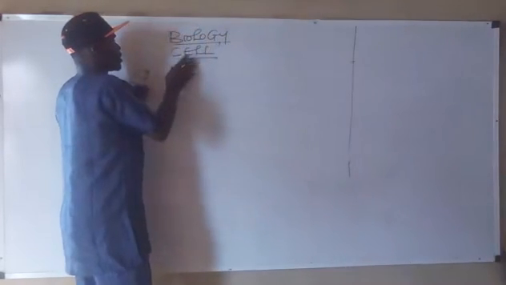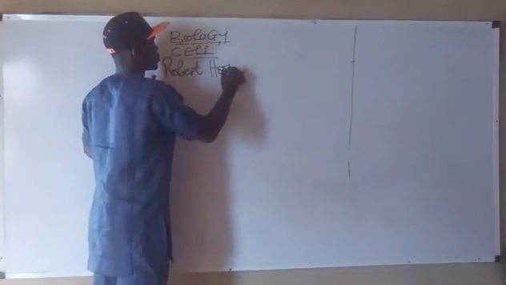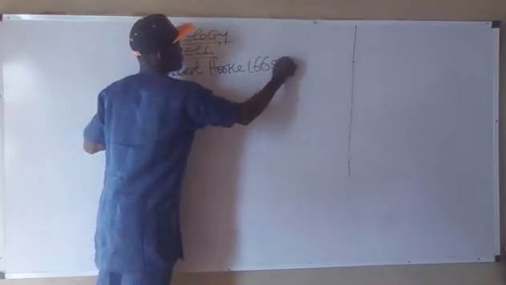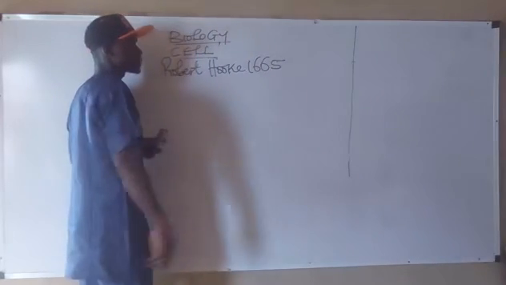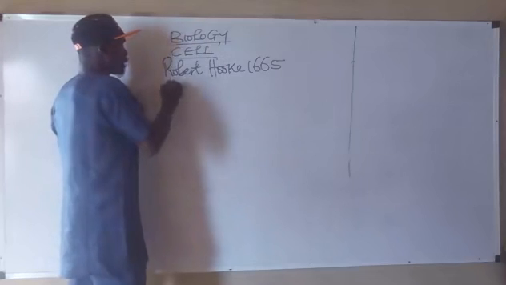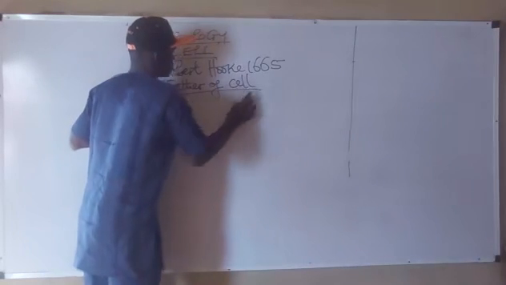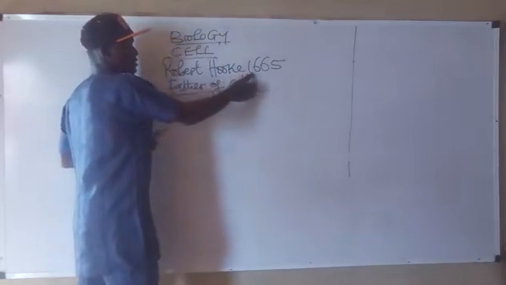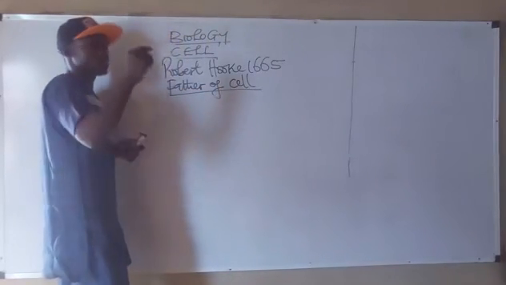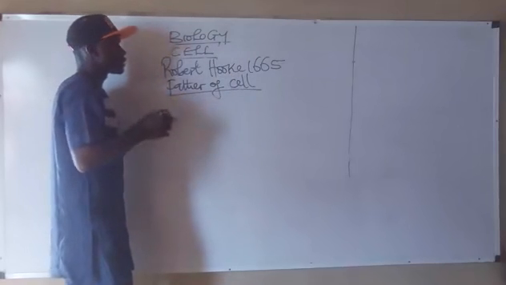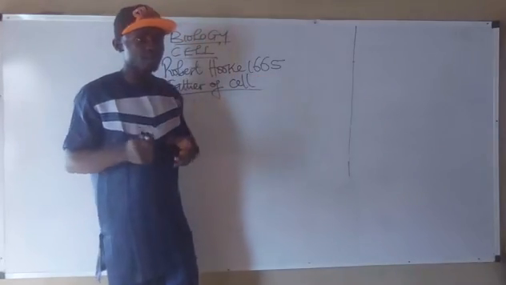Now, Robert Hooke, in year 1665, was the first scientist to discover the cell. Hence, he is known as the father of the cell. Robert Hooke, in year 1665, is known as the father of the cell. He discovered the cell. That is why he was the first person to discover the cell. Hence, we say he is the father of the cell.